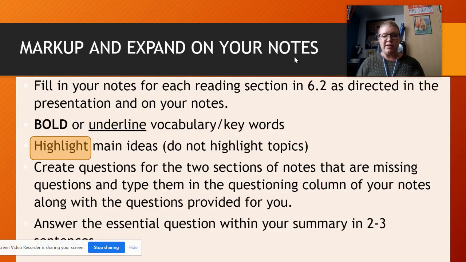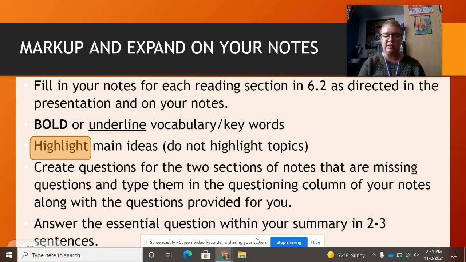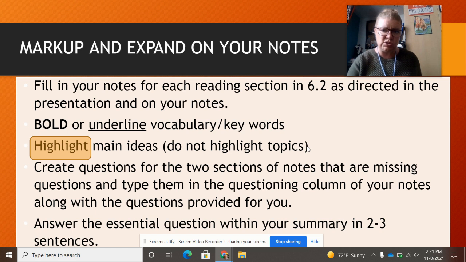So at this point, you guys know the drill. You're going to make sure you go back and check anything that you missed. You're going to read the different sections in your textbook to make sure that you are fully filling in your notes. You're going to watch the video with us in class. You're going to then bold and underline vocabulary and keywords, and highlight main ideas. Highlighting the topics does not count as highlighting main ideas. Under each topic, you should have something highlighted that you believe is a main idea.